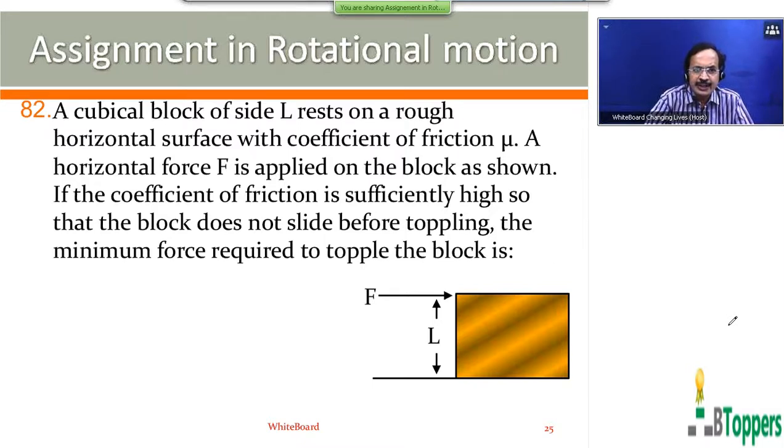A cubical block of side L rests on a rough horizontal surface with coefficient of friction u. A horizontal force F is applied on the block as shown. The coefficient of friction is sufficiently high so that the block does not slide before toppling. The minimum force required to topple the block is. So the block tends to topple about the axis passing through the edge here.